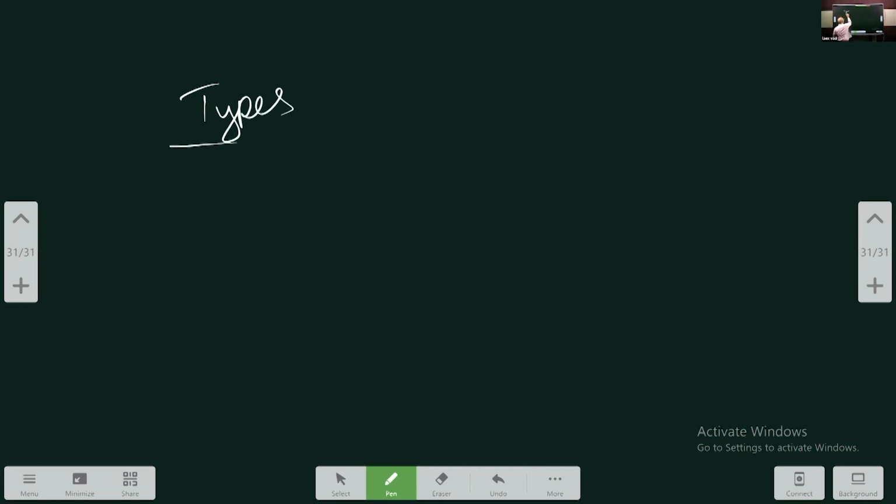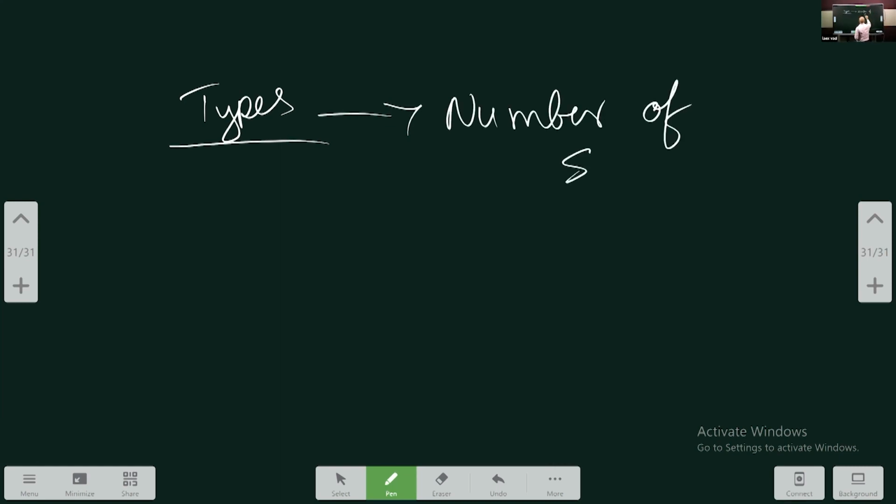Don't write some types based on number, types based on rule, types based on something else, nothing like that. Types is only based on number. So types of marriage is based on number of spouses, simple, or how many can you marry, that's it.